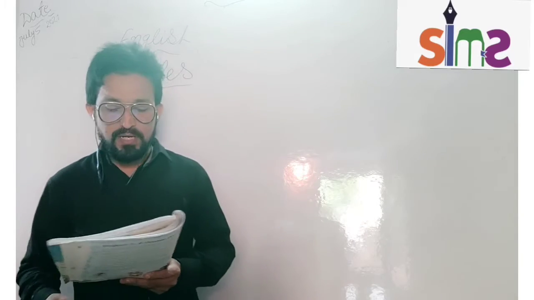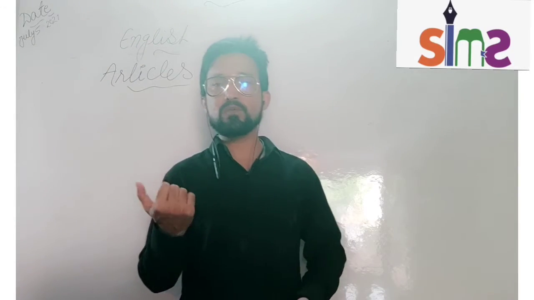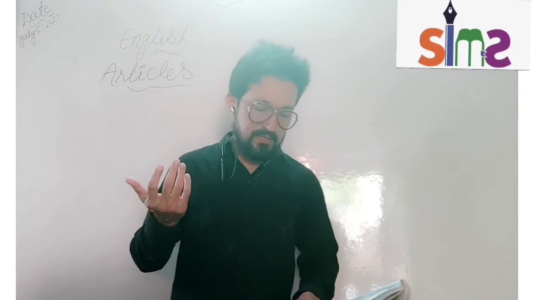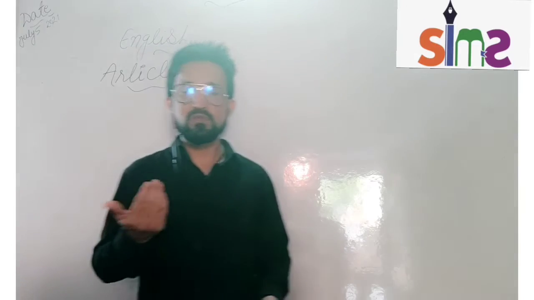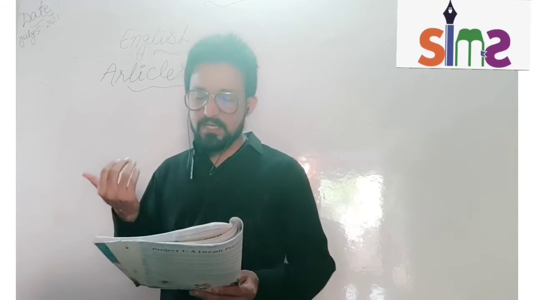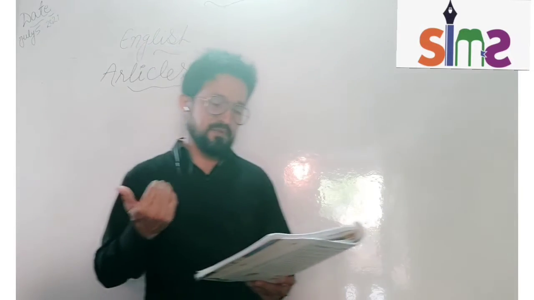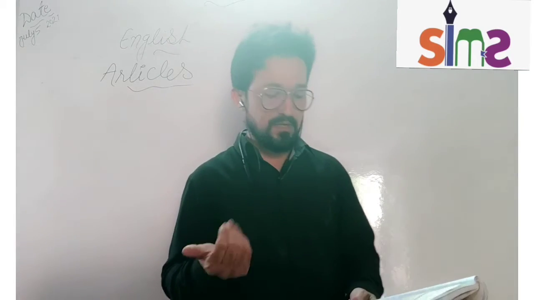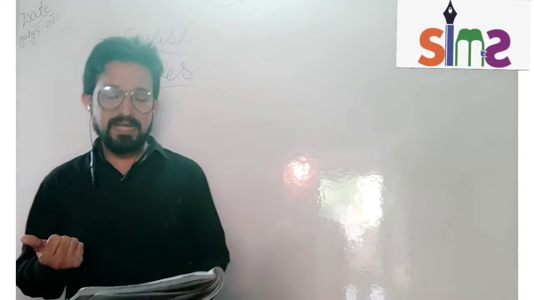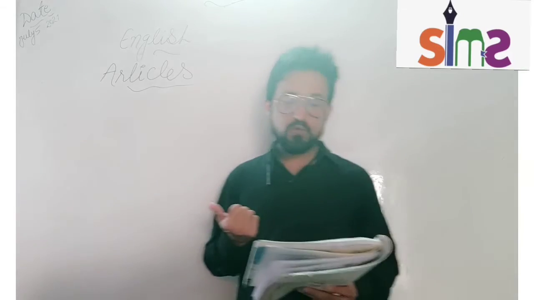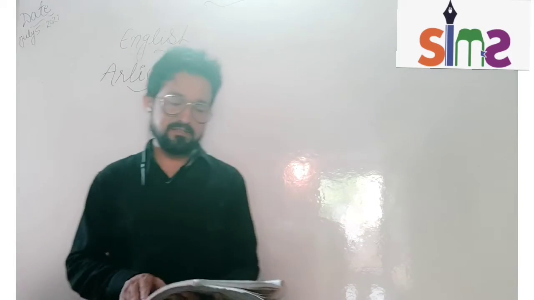Next, before names of holy books. If we are talking about holy books like the Gita, Ramayana, Quran, we will use the: the Gita, the Quran, the Iliad. Next, before names of newspapers and journals. Example: the Times of India, the New York Times. So we will use the here.